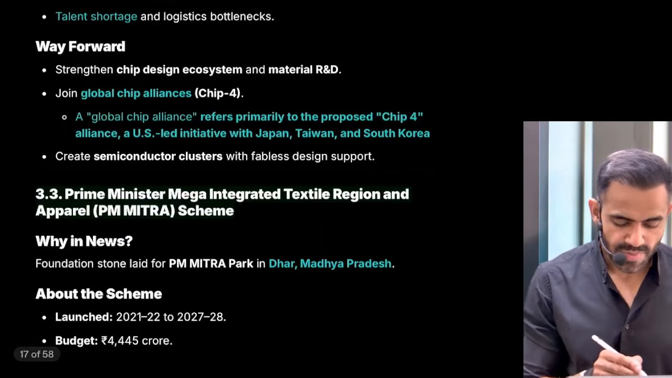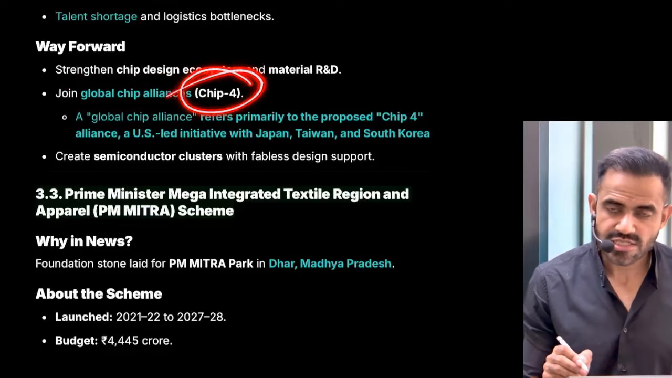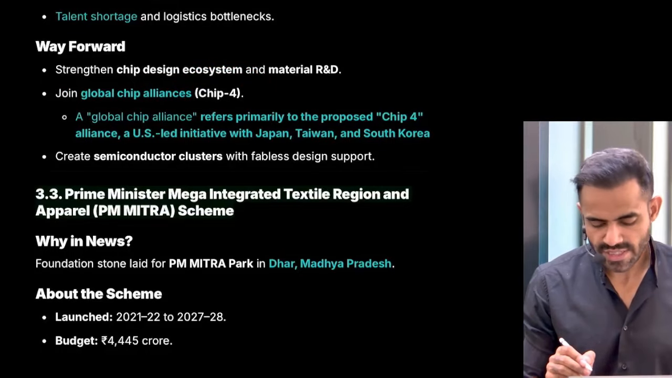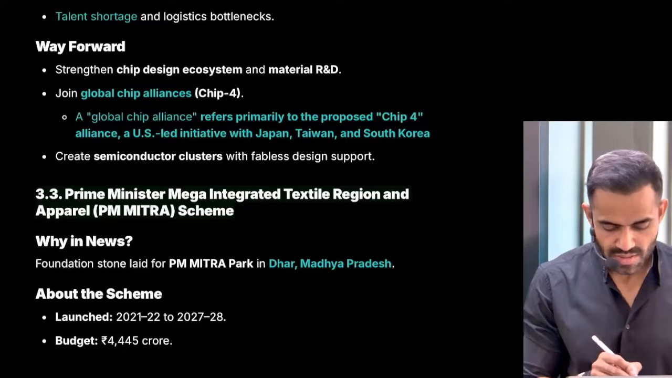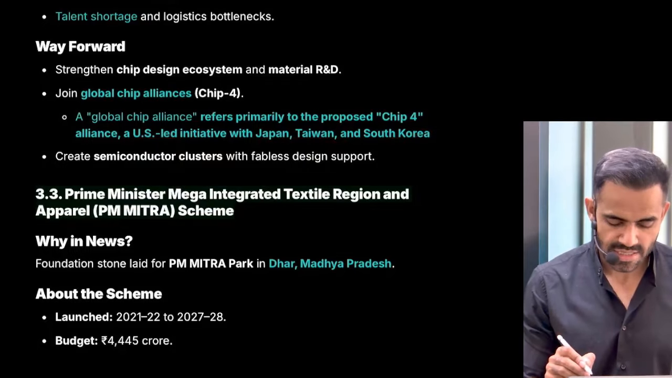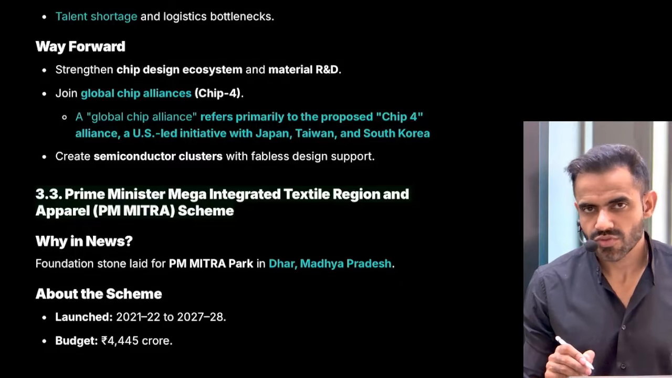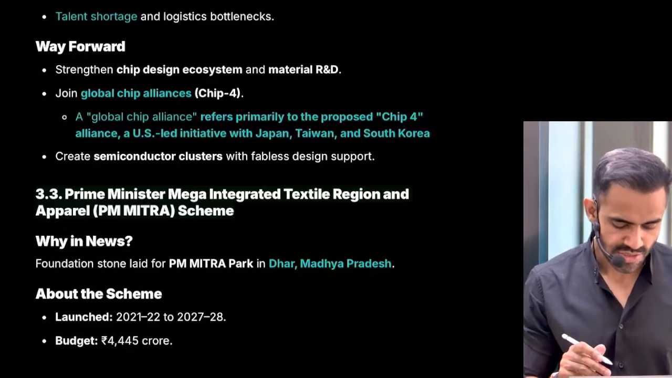What should be done? India should join the Global Chip Alliance. So this is basically referred to as Chip 4. This is a grouping of 4 nations: US, Japan, Taiwan, South Korea. So they are the world leaders in chip manufacturing. So that's why we should join this group and should learn from these countries.